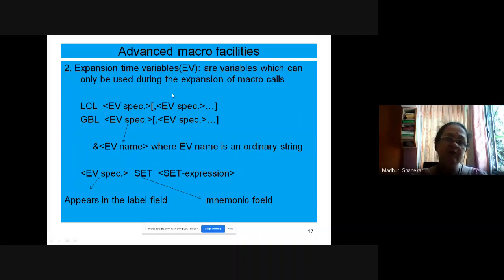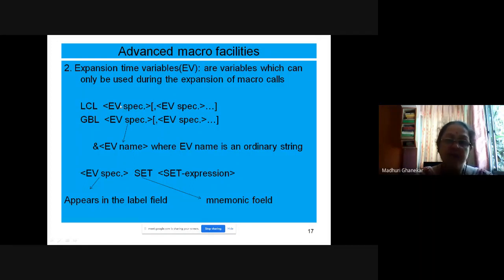Now how to declare those variables? LCL. This statement declares a local variable, LCL followed by EV specification. EV means the expansion time variable. So you can write LCL M, and M becomes an expansion time variable. LCL X, X becomes an expansion time variable.